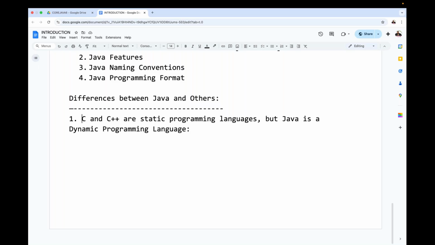After that, you will understand how C and C++ are static and how Java is dynamic. First, let us understand it clearly.